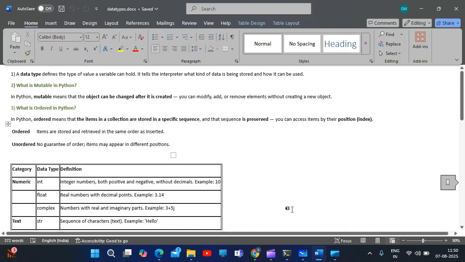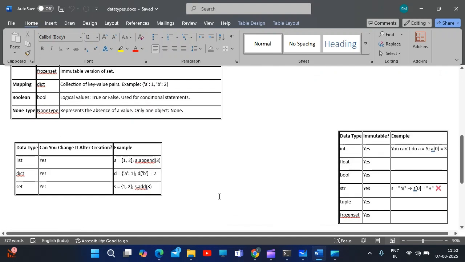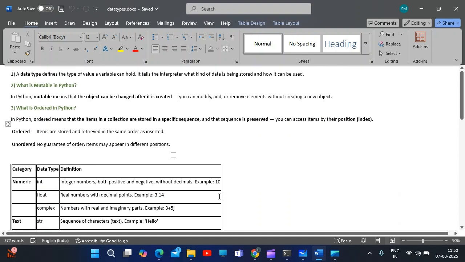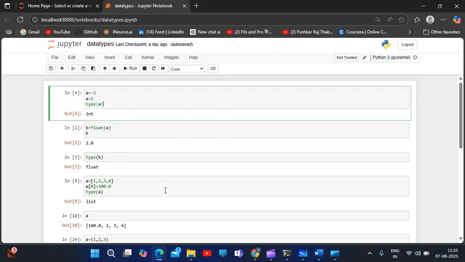Before starting with all these things, whether it is an ordered data set or a mutable thing, we need to understand what is mutable and what is ordered in Python. Mutable means that an object can be changed after it's created. You can modify, add, or remove elements without creating a new object. Mutable is nothing but something we can change.